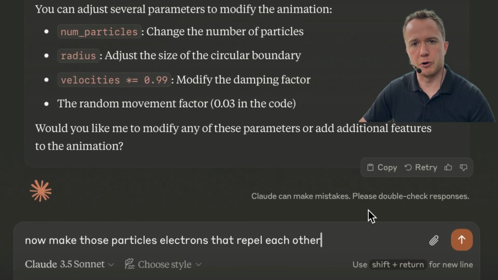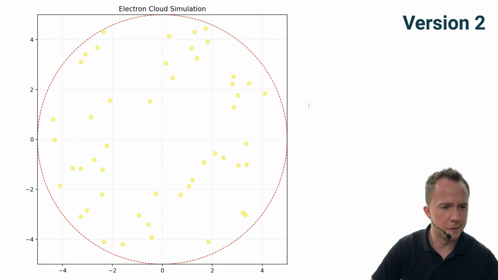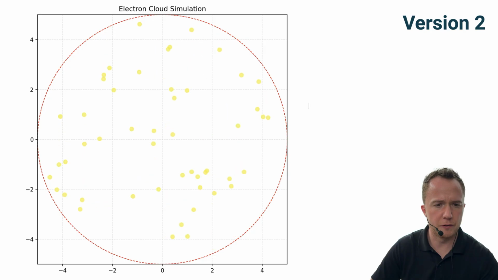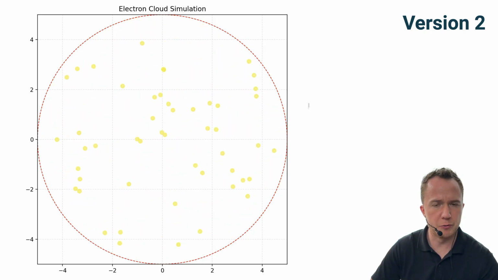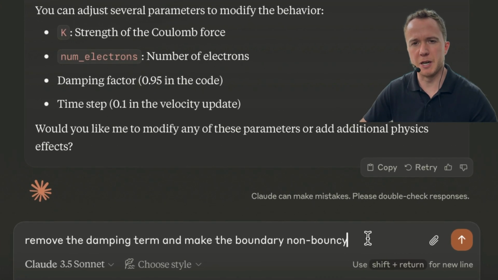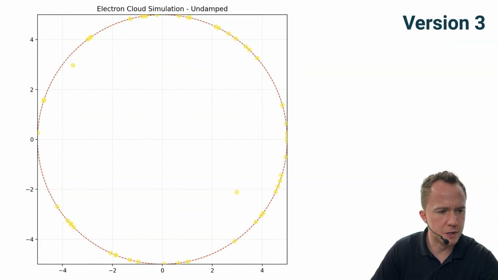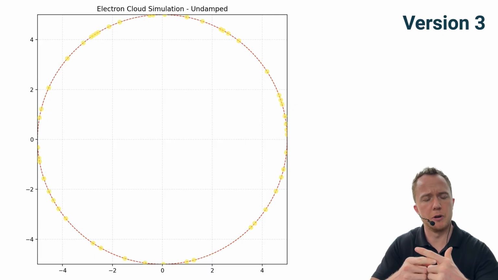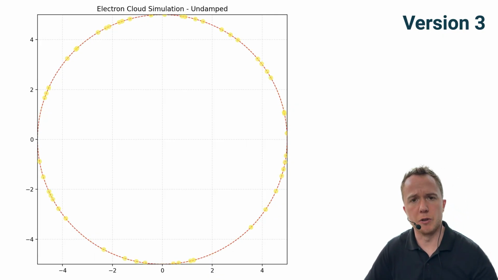So now let's make those particles electrons that repel each other. This seems way too fast. And electrons don't stick to the boundary once they're there, which they should. Like last time, there's also some damping term that we don't want, and make the boundary non-bouncy. It still seems pretty fast, but at least the particles stay on the boundary now. But they seem to be passing each other inside of the boundary, so that we need to fix. Which, by the way, is also the exact same progression.